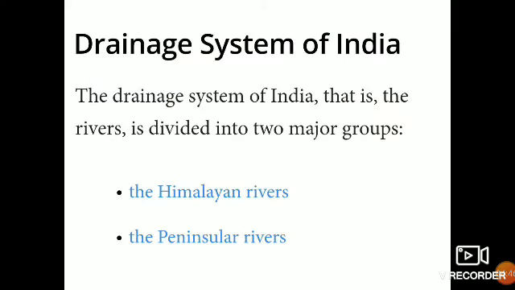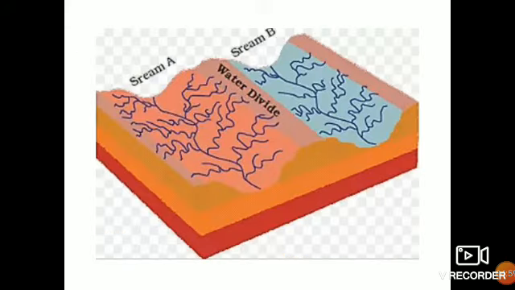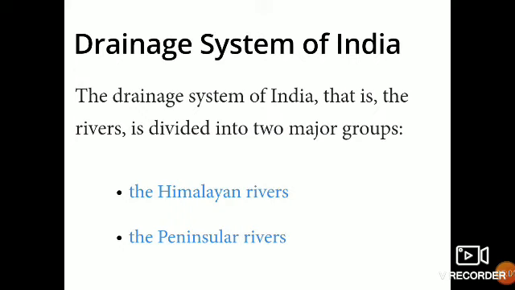Now, the drainage system of India, that is the rivers, is divided into two major groups. The first one is the Himalayan rivers and the other one is the peninsular rivers. First we are going to study about the Himalayan rivers. Before that, let us understand the drainage system of India.